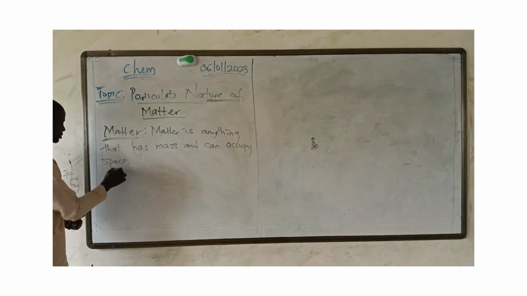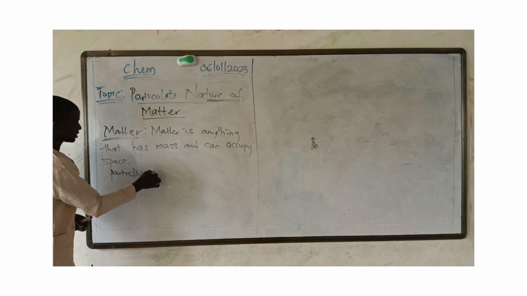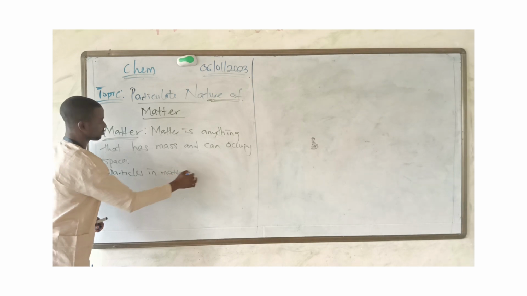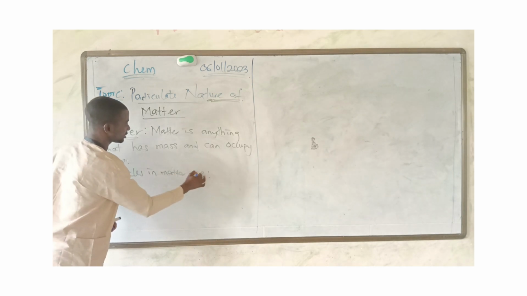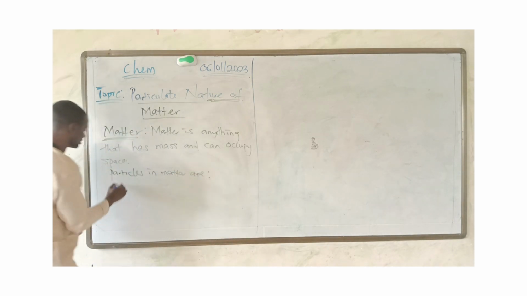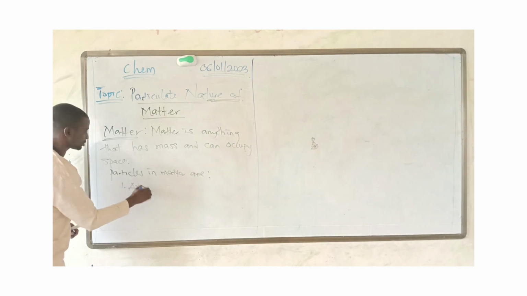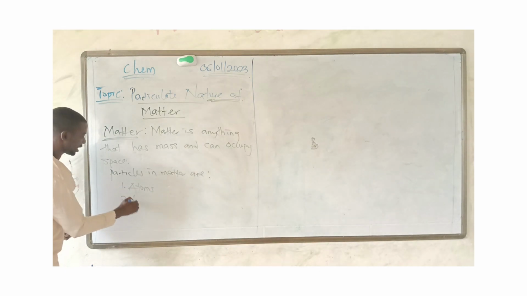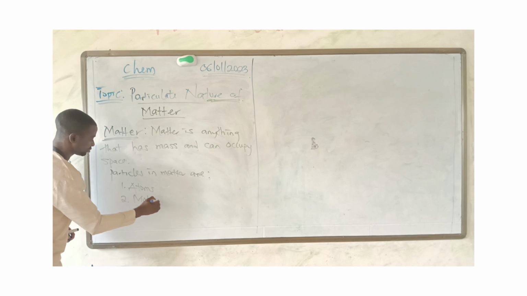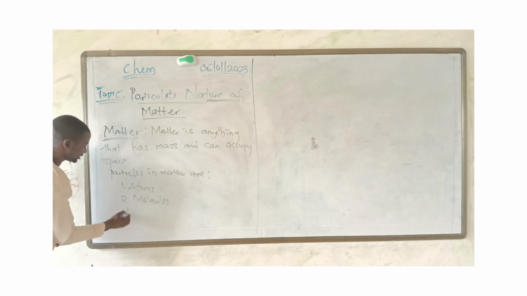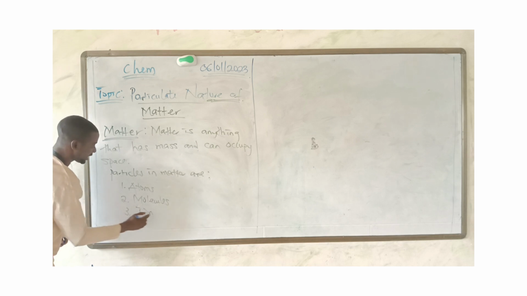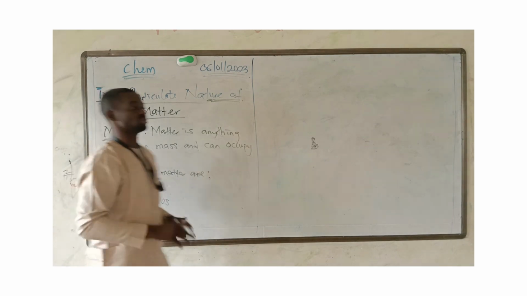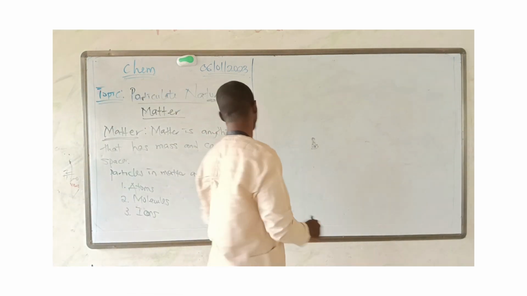The particles in matter are, one, we have atoms. Two, we have molecules, and three, we have ions. These are the three fundamental particles of matter.